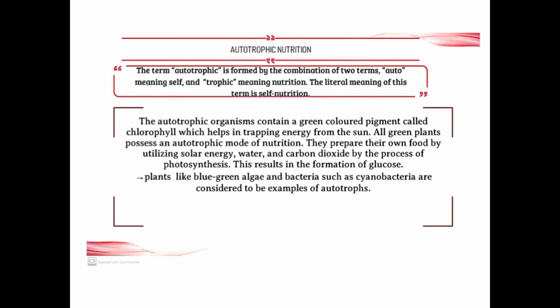Glucose is a carbohydrate form. Plants like blue-green algae and bacteria like cyanobacteria have chlorophyll, so they can perform autotrophic nutrition. So we can take them as the best examples of autotrophs.